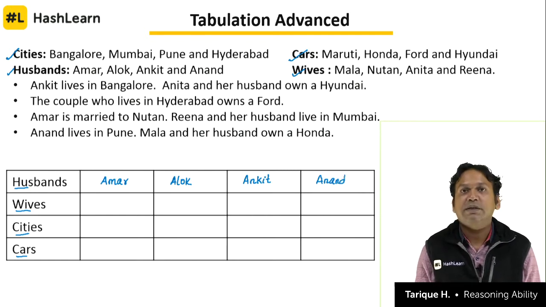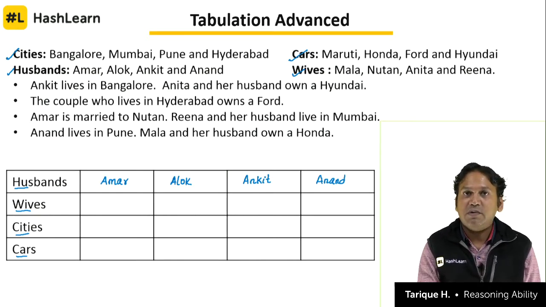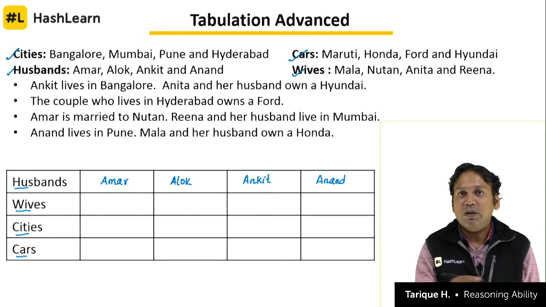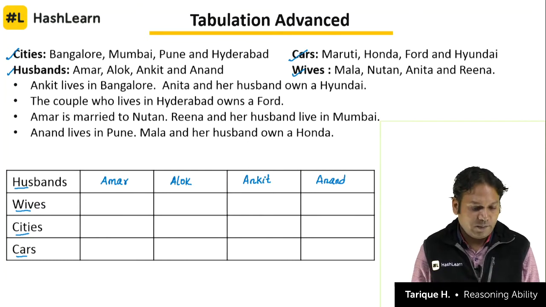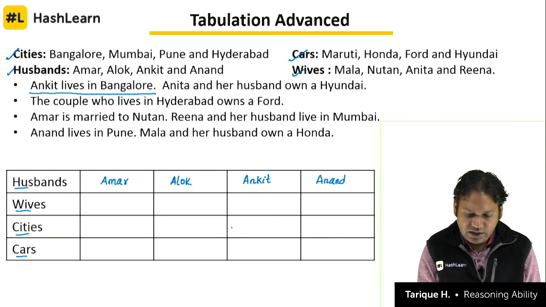The names of the husbands are Amar, Alok, Ankit and Anand. Now we will match each of these names of the husbands with the clues given to us and solve the question. So the first clue given to us is a direct clue. Ankit lives in Bangalore. Ankit lives in which city? Bangalore. This is the direct clue.